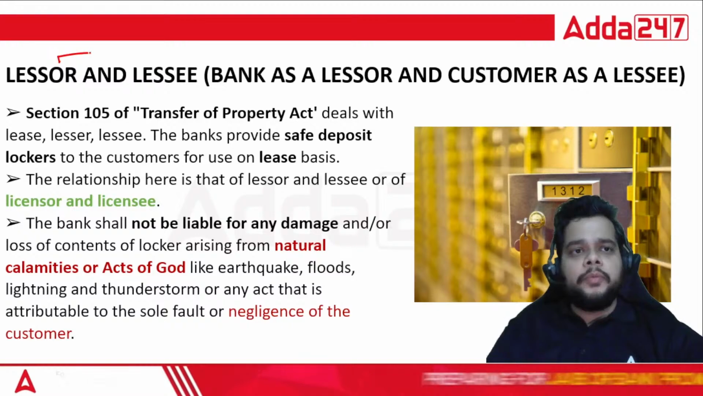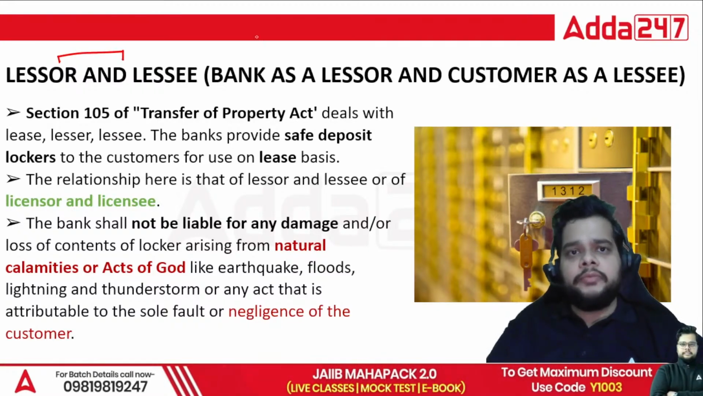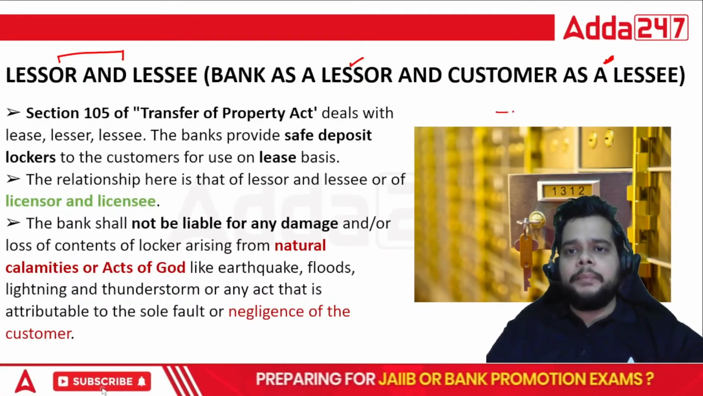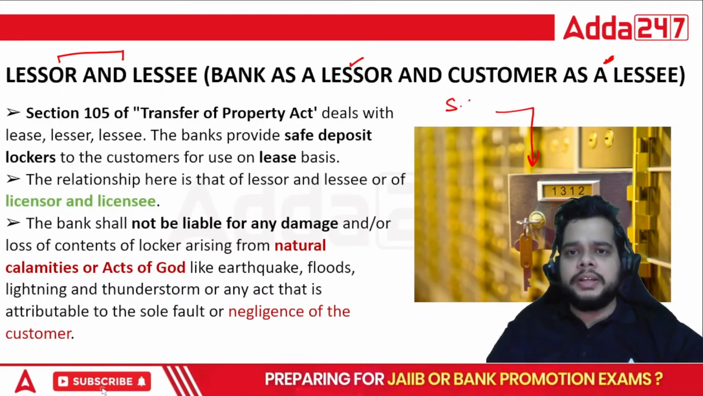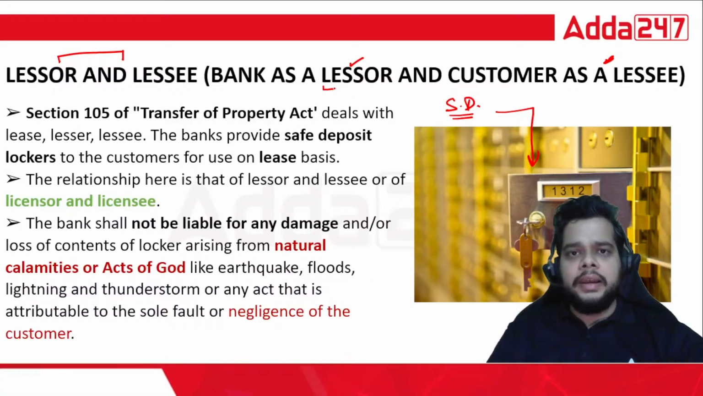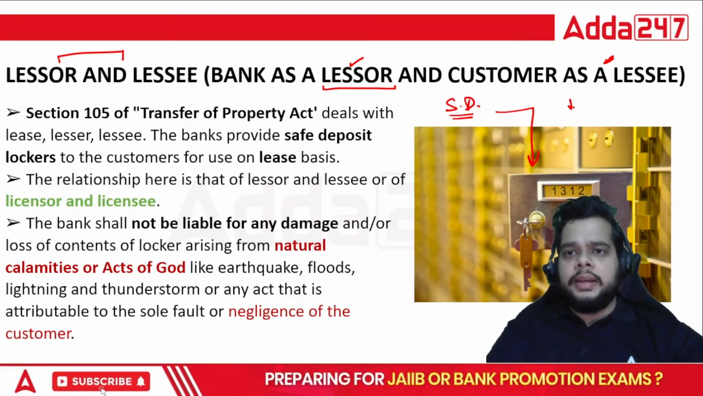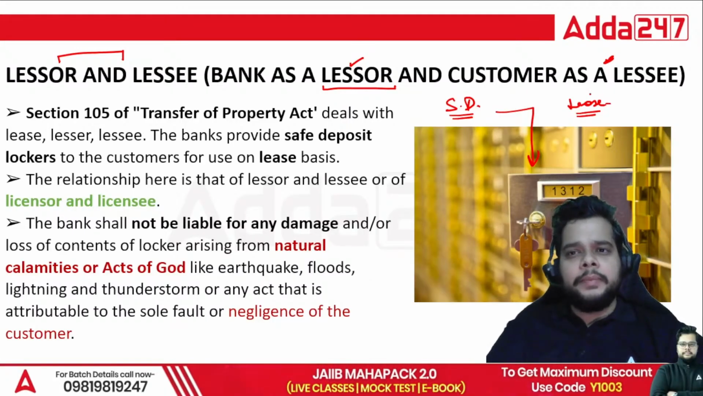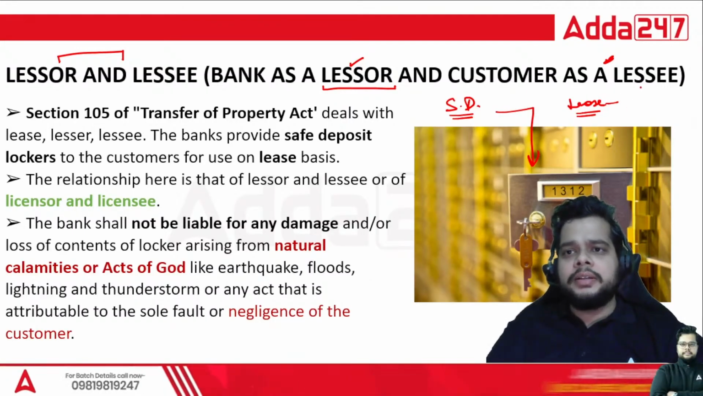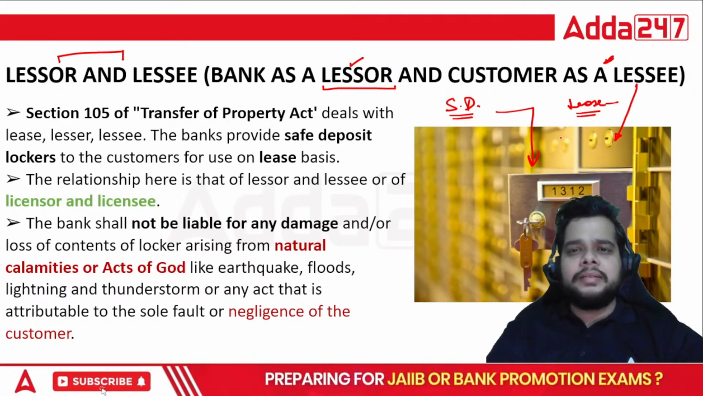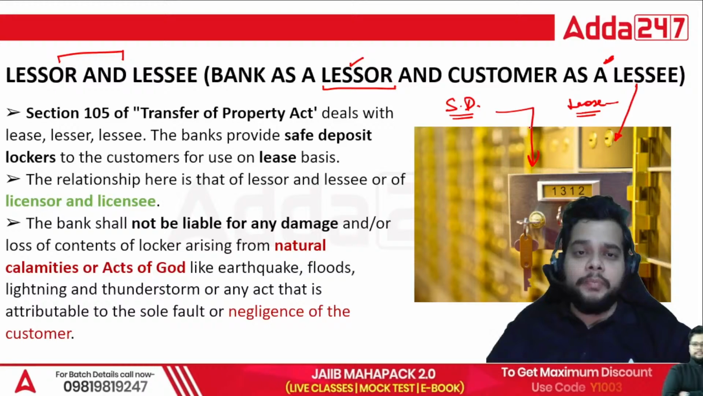Then we have one more important relationship, where the bank acts as a lessor and the customer acts as a lessee. The prime example will be your safe deposits. What happens? The bank will act as a lessor because the lease agreement will be signed between the bank and the customer. The customer will act as a lessee because the customer is utilizing the safe deposit which is lying in the property of the bank.